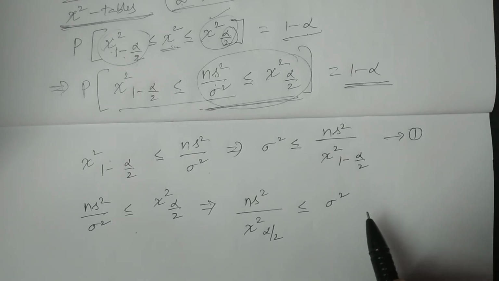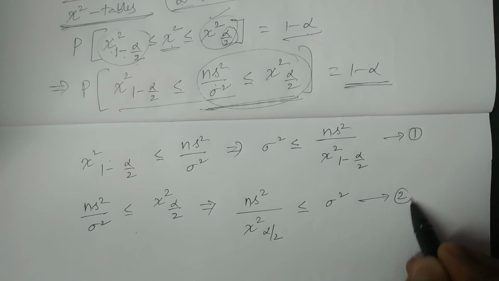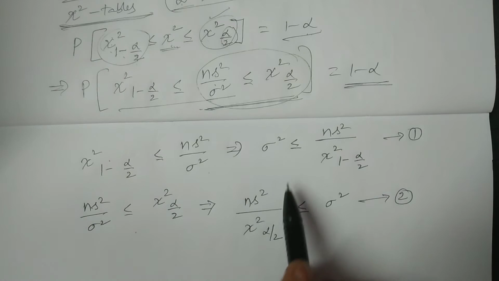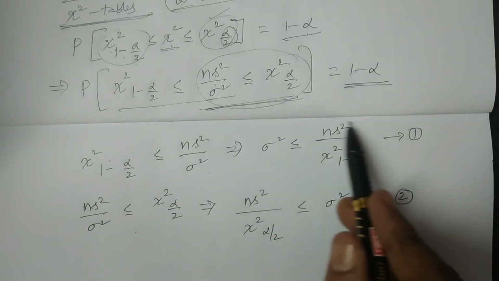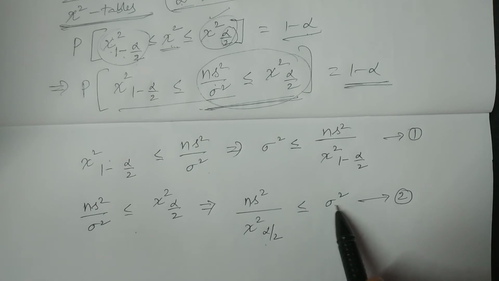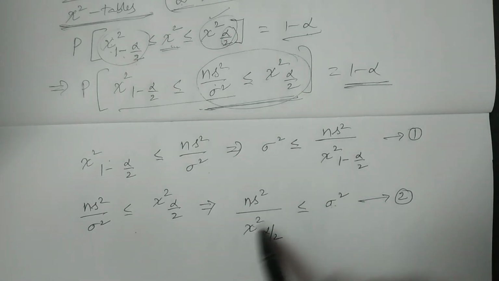Alright, from these two we can obtain, let us consider equation 2. From these two we can obtain that sigma square is less than or equal to this, and ns square by chi square alpha by 2 is less than or equal to sigma square. Therefore sigma square lies in between these two intervals.